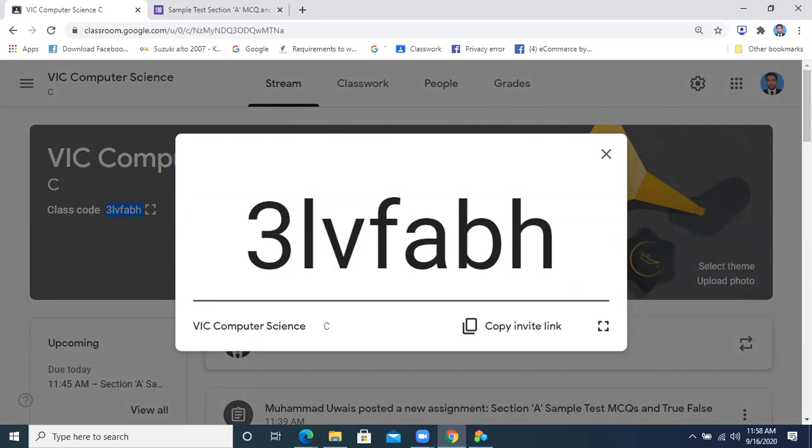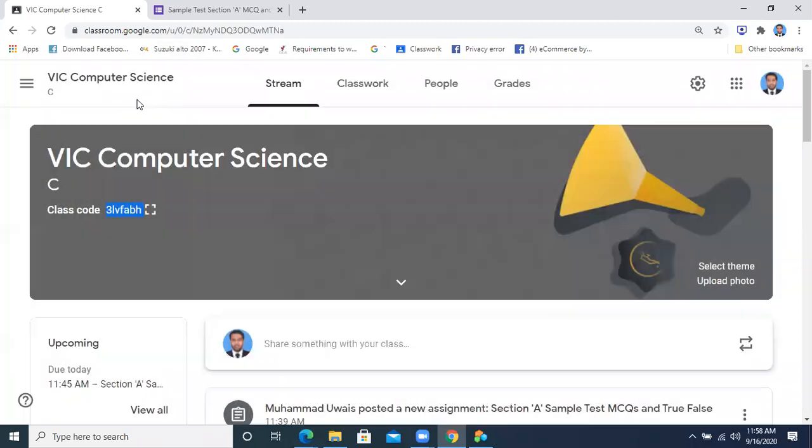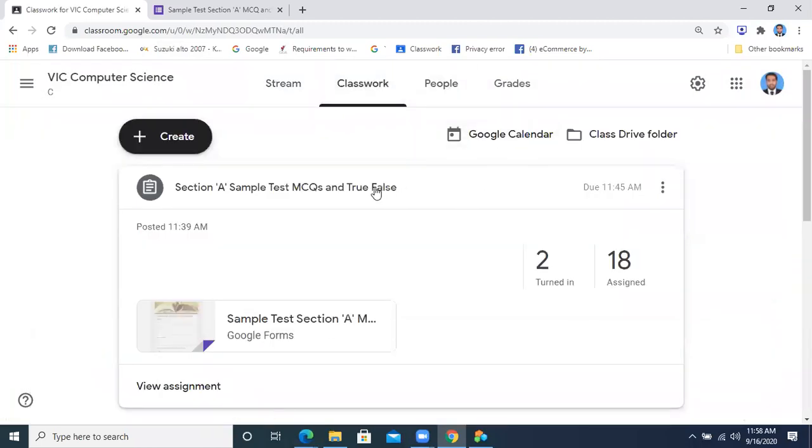Go there, attempt this MCQ, and let me know कि you have done it. Yes, done. Okay.